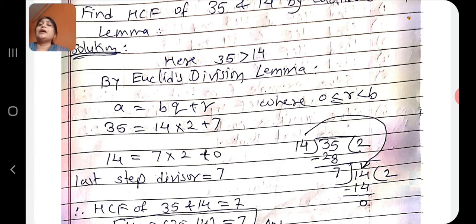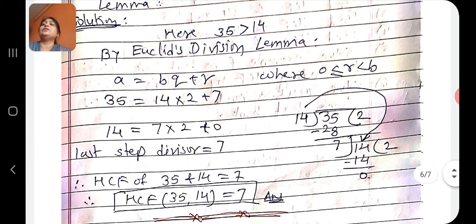Now, again apply the division algorithm for 14 and 7. Divisor 14 and remainder 7. Now 14 is the dividend and 7 is the divisor. If we divide 14 by 7, then 7 into 2 is 14. 14 minus 14 is 0. Therefore, we can write 14 is equal to 7 into 2 plus 0. Now, we get remainder 0, and the last step divisor is 7. Therefore, HCF of 35 and 14 is 7.